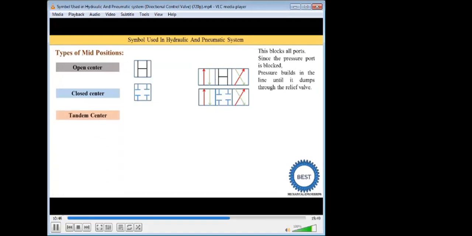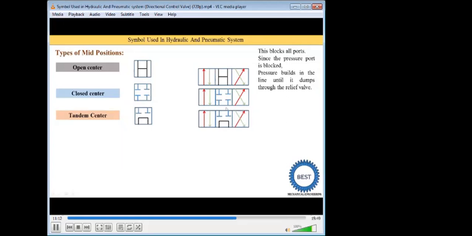Now the third one is the tandem center. The symbol of the tandem center is drawn here. The oil entering from the P port is supplied to the T port, meaning the P and T ports are connected with each other. So the actuator positions are blocked because the oil is not supplied to the actuators, and our final output is a stop. Here the A and B ports are closed.